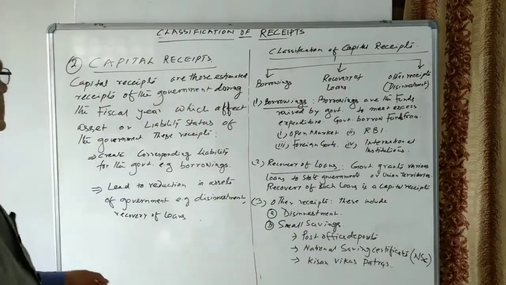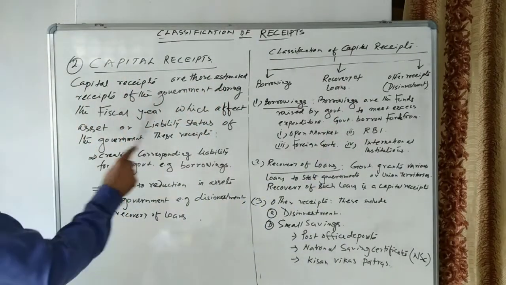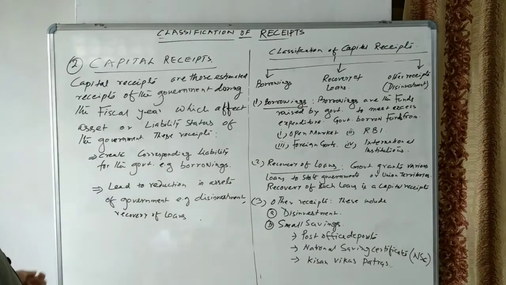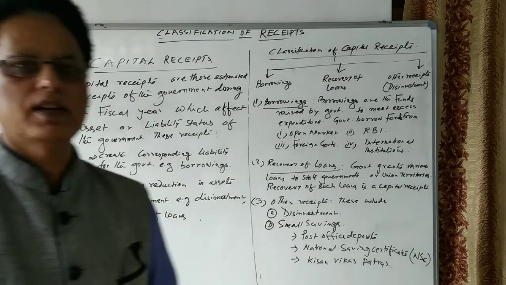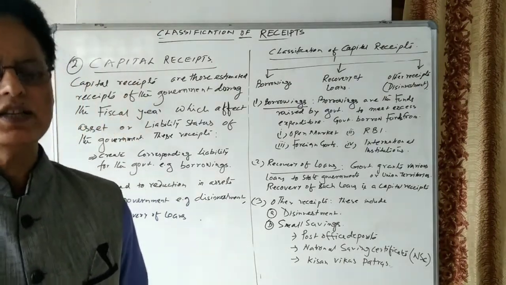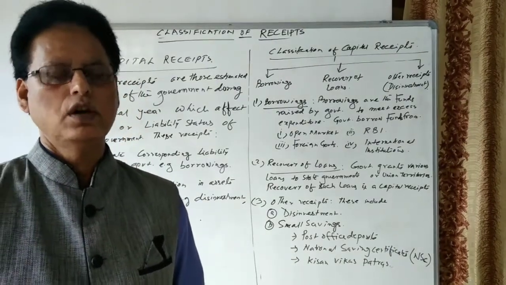So what is a capital receipt? Capital receipts are those estimated receipts of the government during the fiscal year which affect the asset or liability status of the government. I think the concepts of revenue receipts and capital receipts are clear to all of you. Okay, thank you.